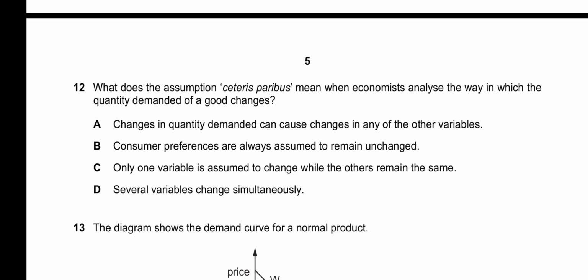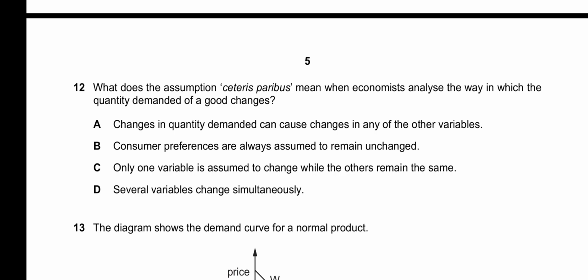12 asks what the assumption ceteris paribus means when economists analyze the way in which the quantity demanded of a good changes. Ceteris paribus is the assumption that all other factors are constant except one variable. So let's see the options. A, changes in quantity demanded can cause changes in any of the other variables. Incorrect.